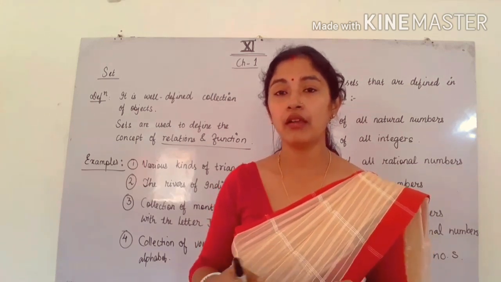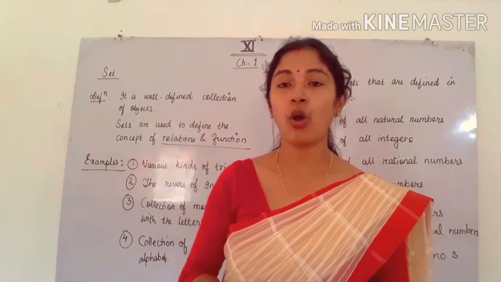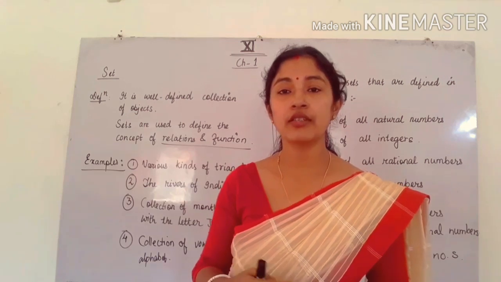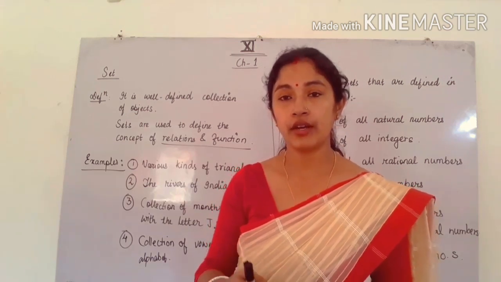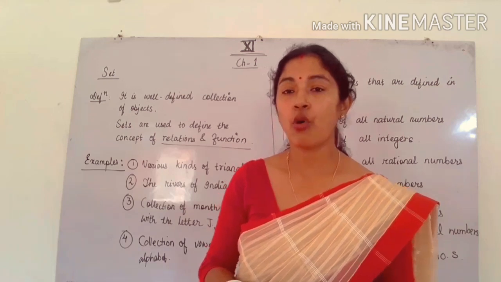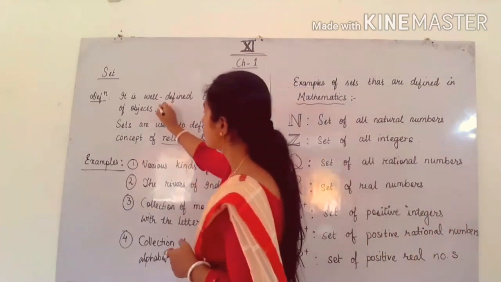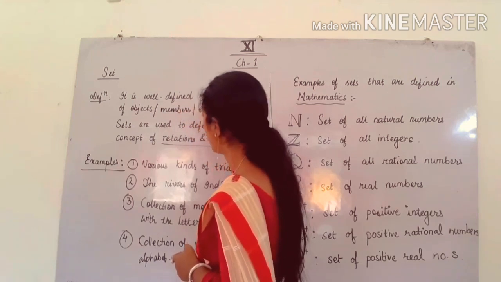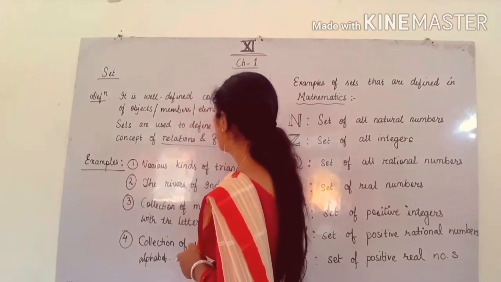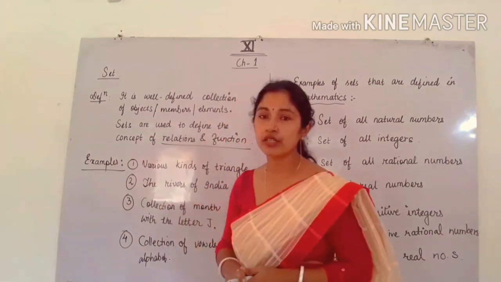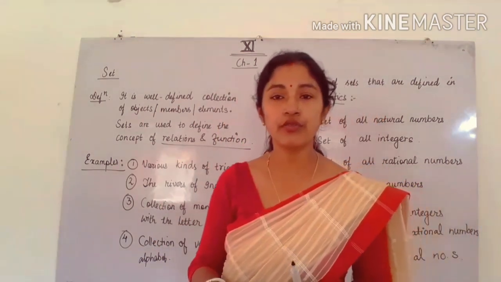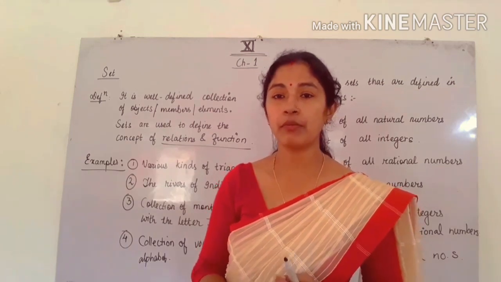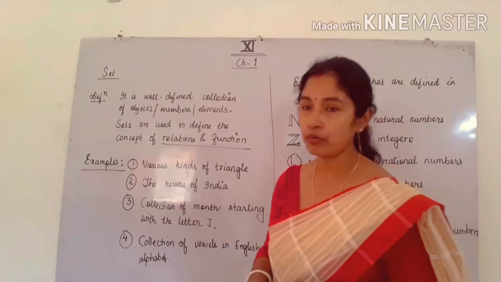If there are people, for example students or some persons in a set, we can say them as members. So we can say objects, or members, or elements. All are the same, just in different situations or conditions we have to use different words. Sometimes we have to use elements, sometimes members, and sometimes objects.